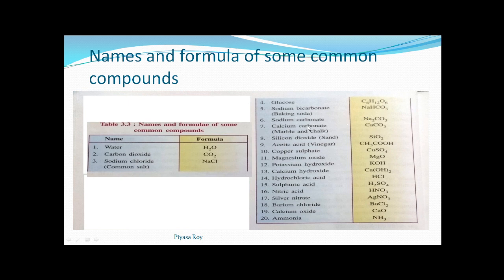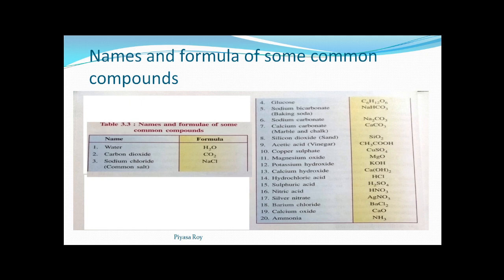Calcium carbonate, this is the chemical name of marble and chalk. So if write down the formula of chalk is there in the question, then the same answer will be there. It may be chalk, it may be marble, or it may be calcium carbonate, anything may come. So the formula will be same, calcium carbonate. Silicon dioxide, this is the chemical name of sand. So this is silicon dioxide, SiO2.